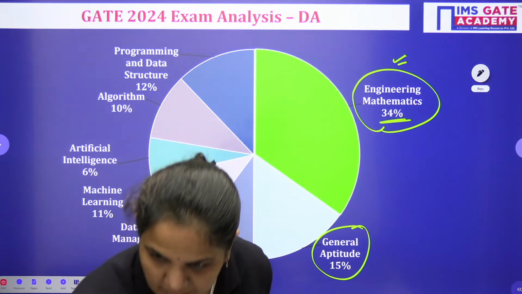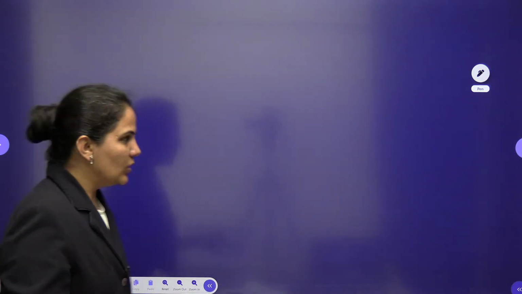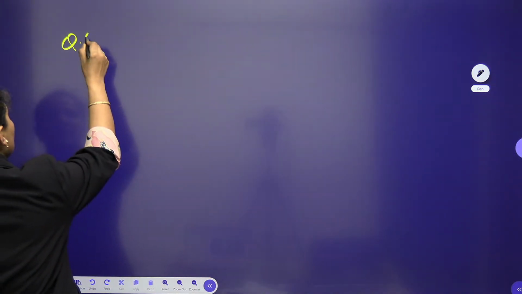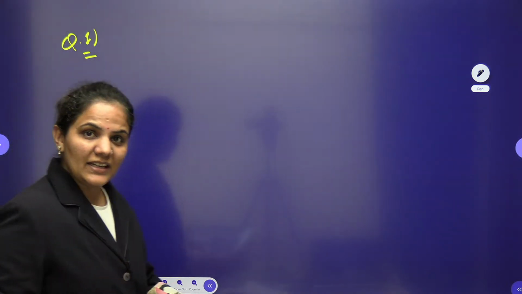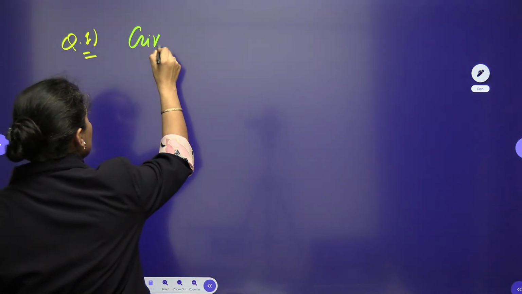All right, clear. Let's start with the questions. I have a few questions of maths and a few of aptitude. Let's start with one question of engineering mathematics, from linear algebra, about eigenvalues. Let's see the question. A matrix is given to us.